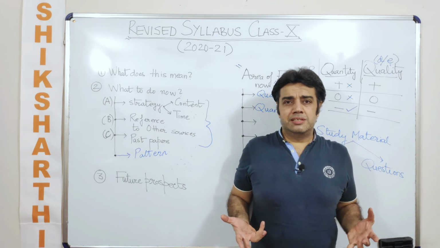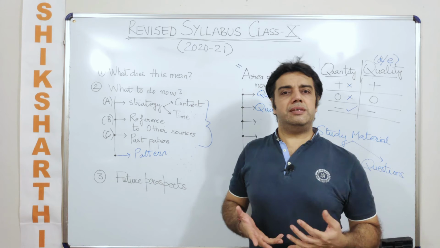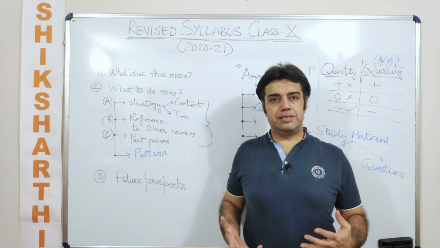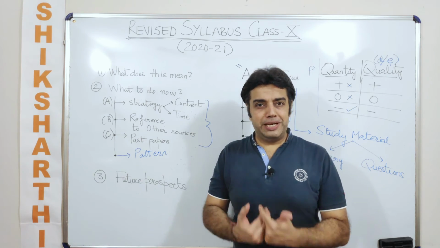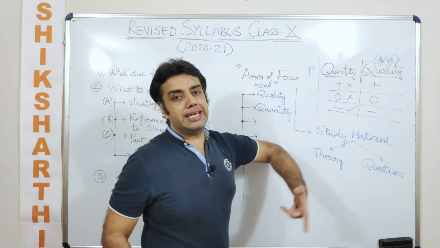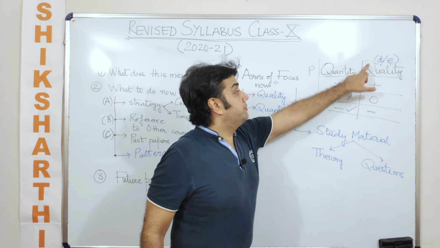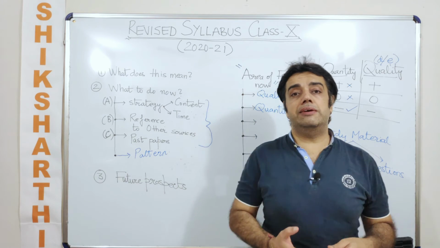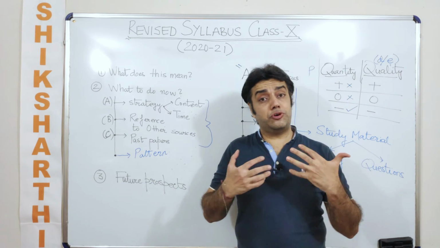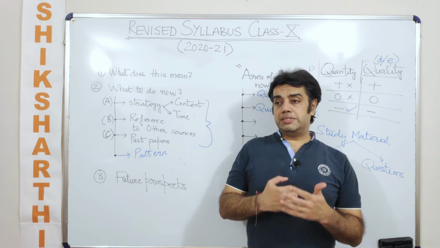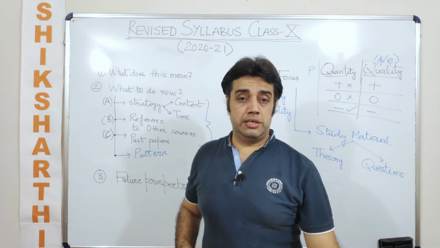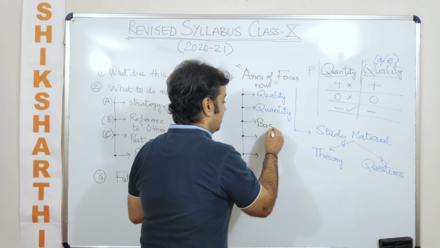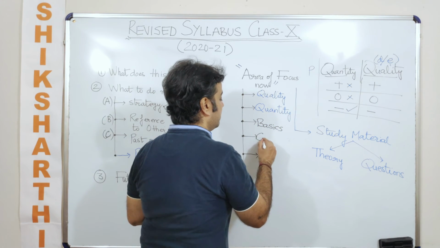Maybe, in that case, if they are going to make such an easy paper, that easy paper would be easy for everyone, right? So I would pray to God that the first discussion that I had with you, the difficulty level can always be decreased, but let us not forget that when the difficulty level is being decreased, it is being decreased for everyone. So somebody whose basics and concepts are not very clear, even they would be able to score very good marks.